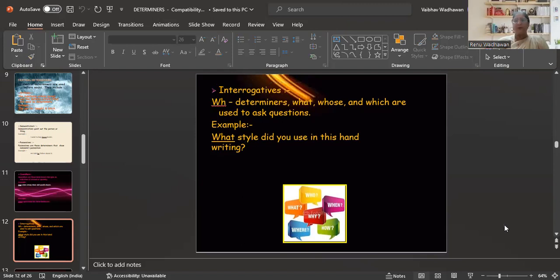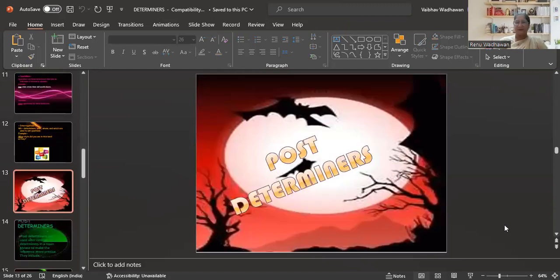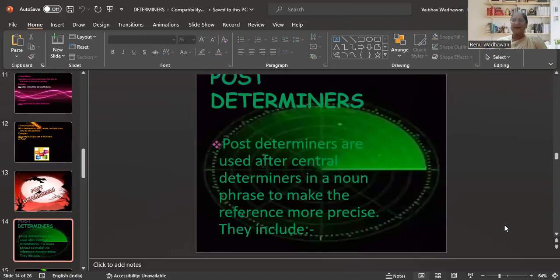Then comes the post determiners. Let's guess. Any guesses? Basically, these post determiners are used after central determiners in a noun phrase to make the reference more precise. Again, I repeat, post determiners.